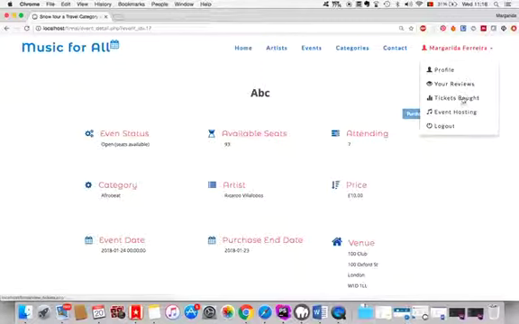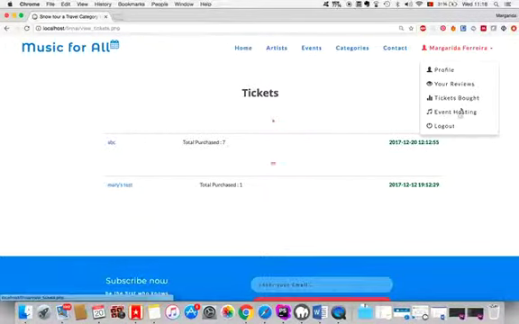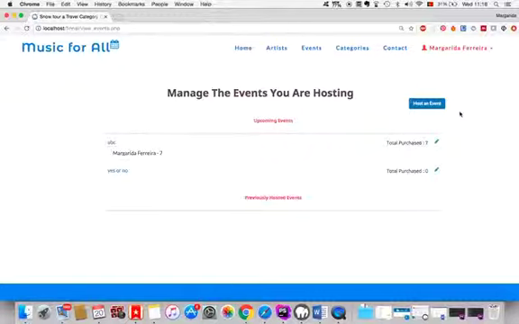And if we go here, because I'm logged in as both a participant and a host, I can see both my tickets bought and all the events I'm hosting. So we'll see the tickets bought first. We can see that I've purchased 7 for ABC and 1 for this event called Mary's Test. And now looking at the events that I am hosting,